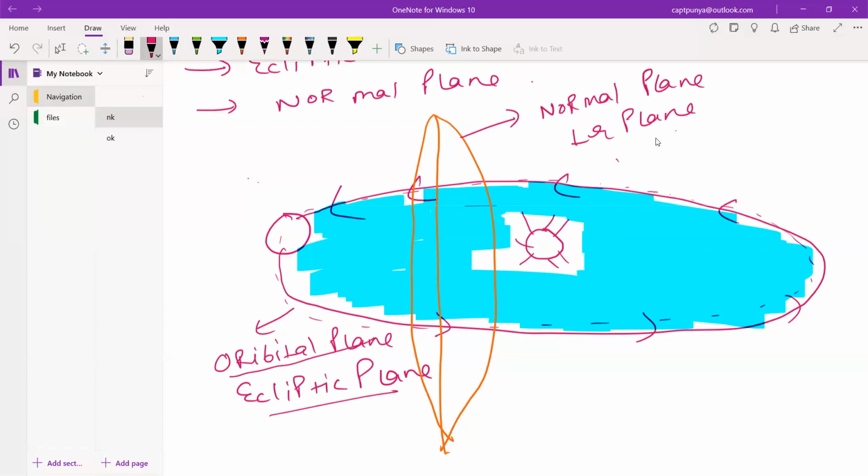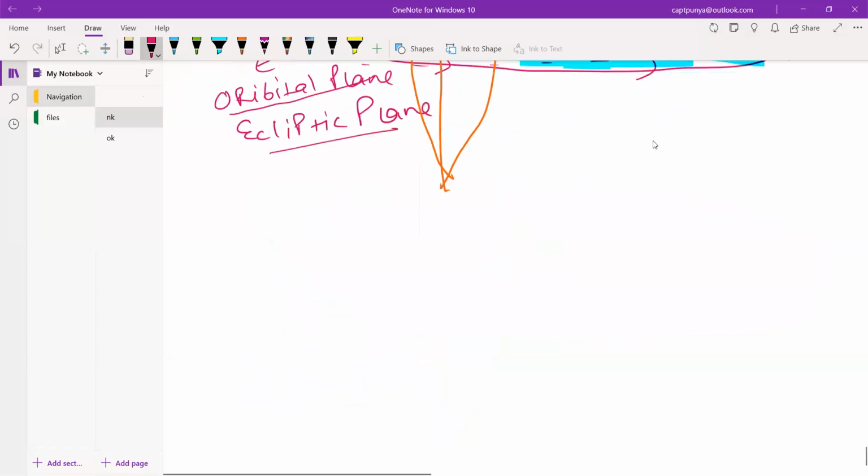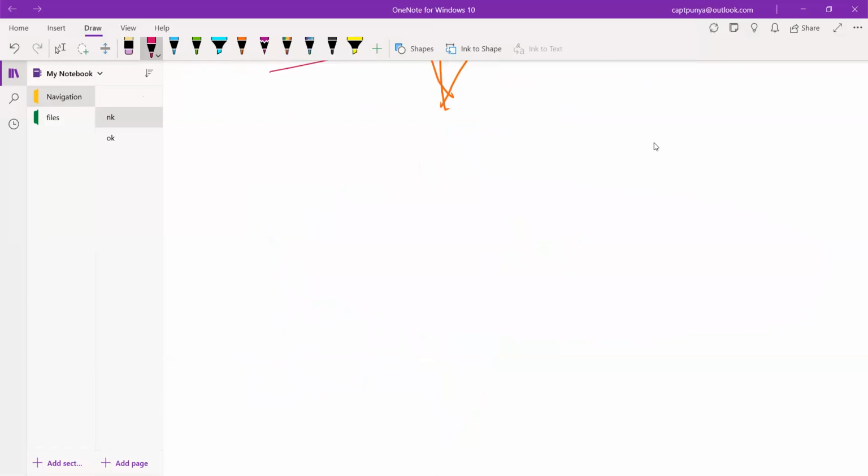सो गाइज, ये तो हो गई आपकी प्लेन की बात। अब इसको समझो 2D डायग्राम में, सिंपल एग्जाम पॉइंट ऑफ व्यू से। So when they ask you, you just remember this diagram. So suppose this is your earth, okay? So I am taking this as your normal plane, okay?